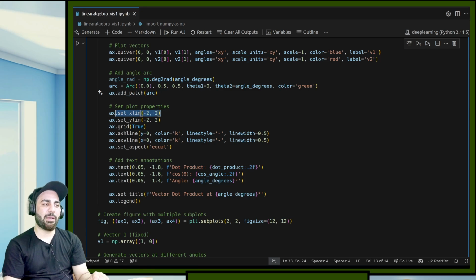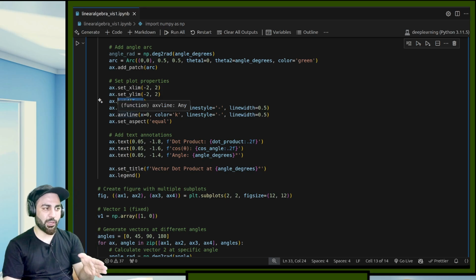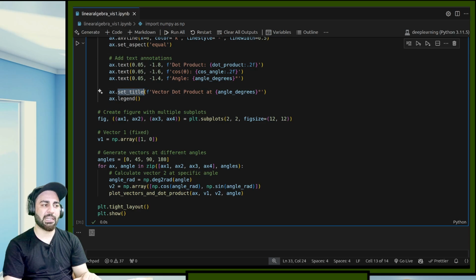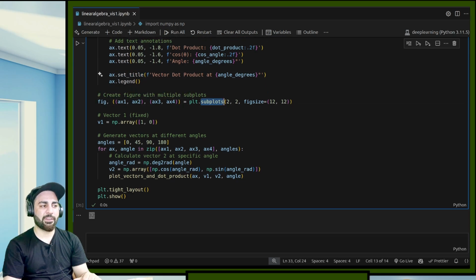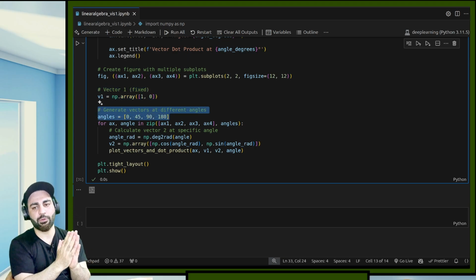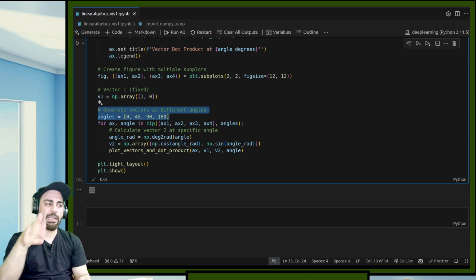So then I am setting the limits for the x and y axis, showing the grid, and then having the horizontal line and the vertical line, adding some text also, and setting the title for it. Now I am creating this figure with axis 1, axis 2, axis 3 and axis 4. Over here this is my vector 1 which is fixed. So these are the angles. I want to basically compute the dot product at different angles: 0, 45, 90 and 180.